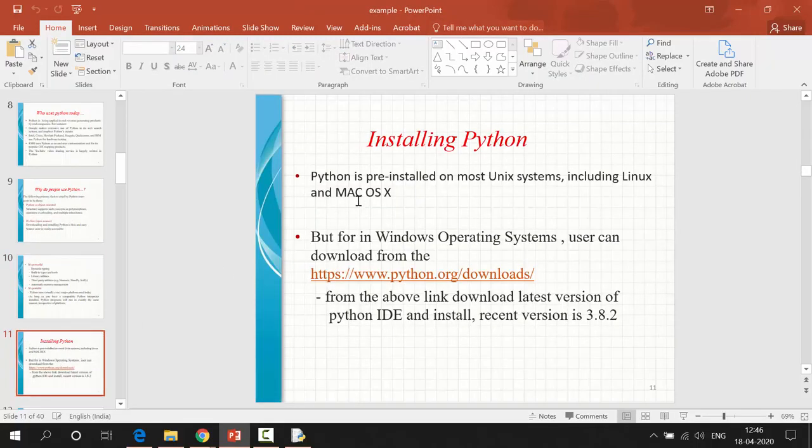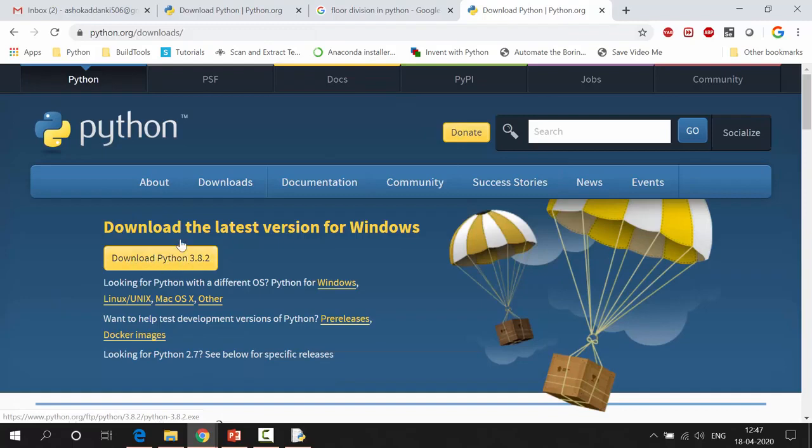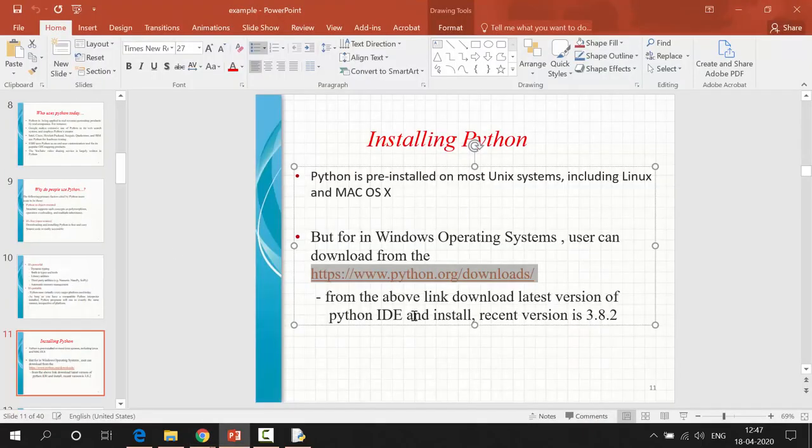Next, how can we install Python? We go to this path and download the latest available version. Here you can download and install it. That is 3.8.2, the latest version.